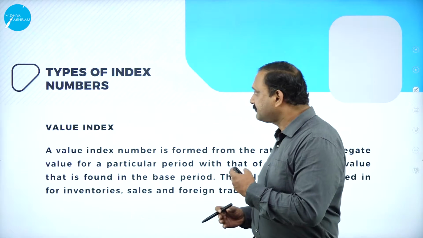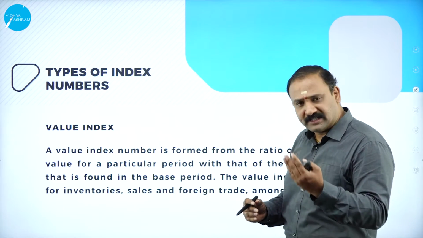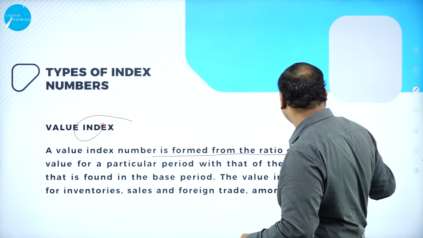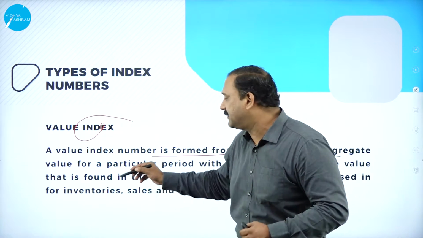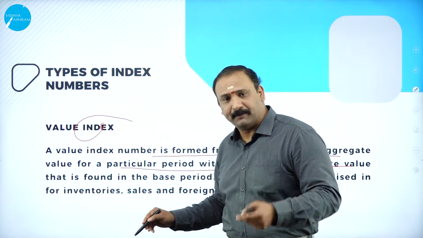Now, the next thing is that we're going to talk about the types of index. We'll start with the value index. Now, a value index number is formed from the ratio of the aggregate value of a particular period with the aggregate value of the base period.